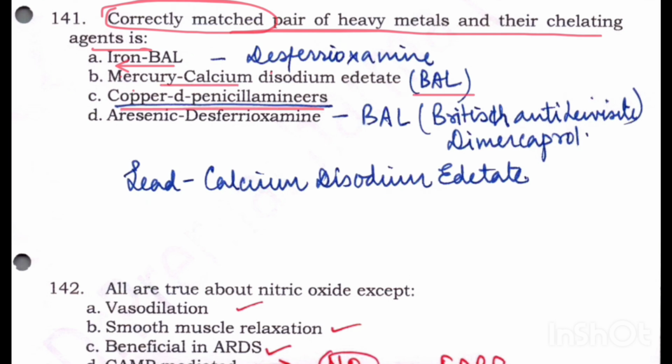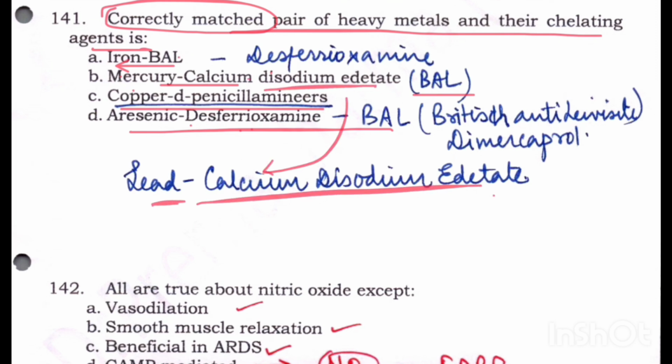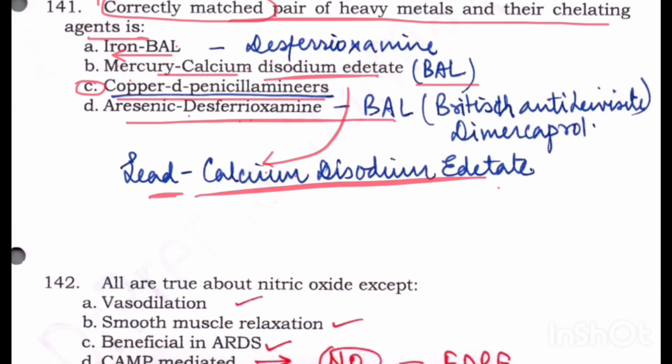Copper का होता है D-penicillamine. This is right. Arsenic का भी होता है BAL. Arsenic का desferrioxamine नहीं होता है. Desferrioxamine iron का होता है. And calcium disodium edetate होता है lead का. ठीक है, so ये हमारे antidotes होते हैं. So the right answer here is copper, D-penicillamine.